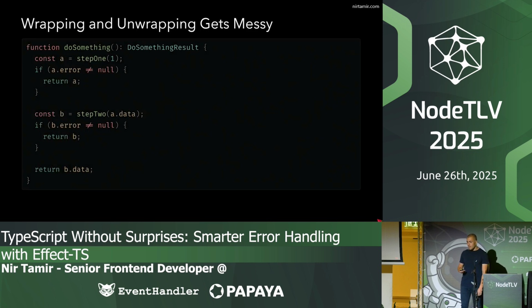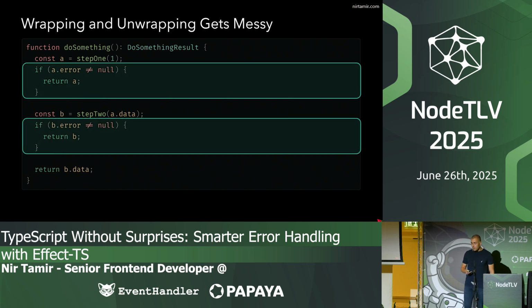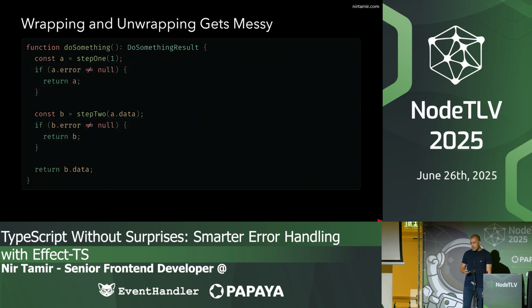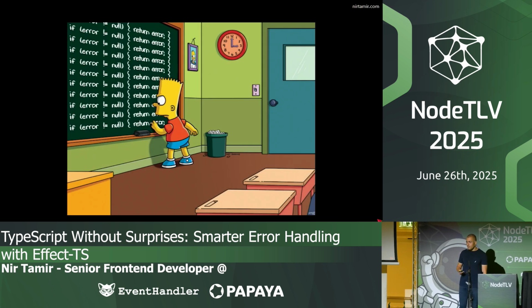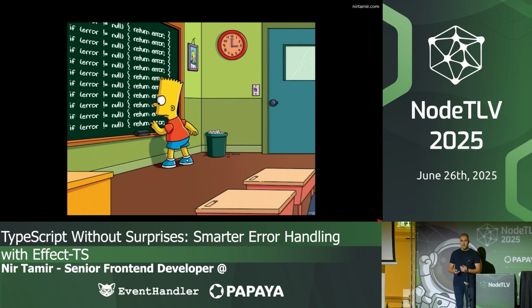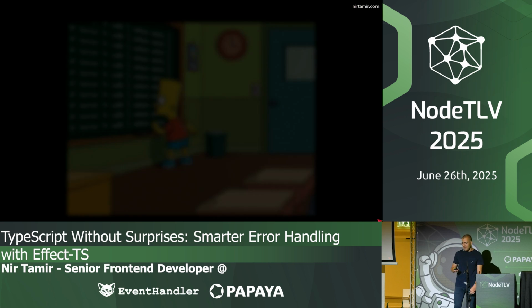But these things get messy because we need to unwrap and wrap everything. So we have a lot of repeated code, like checking if the error is null or not. And if you are a Go developer, this is probably familiar. You have to check the error all the time.